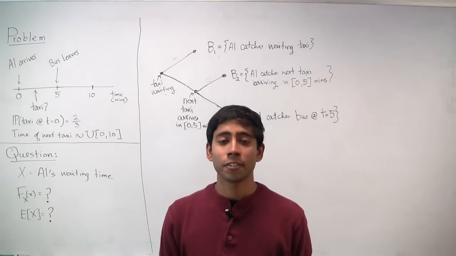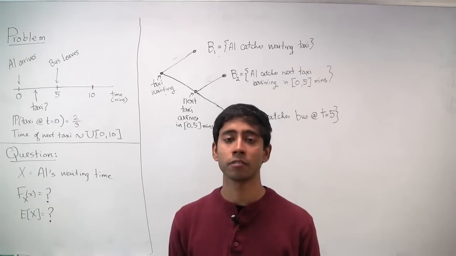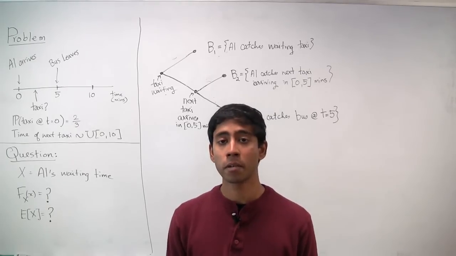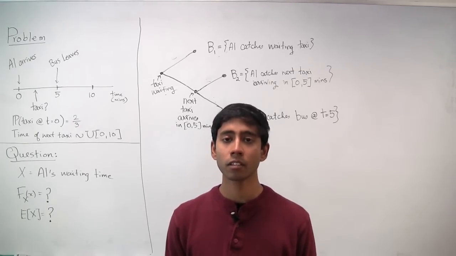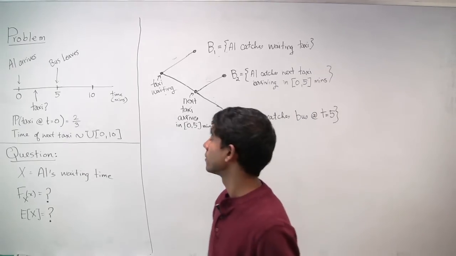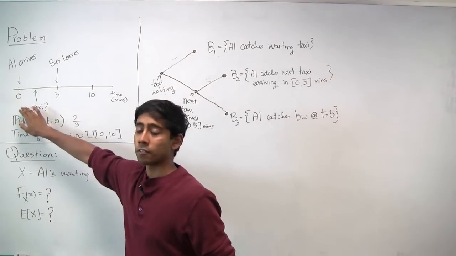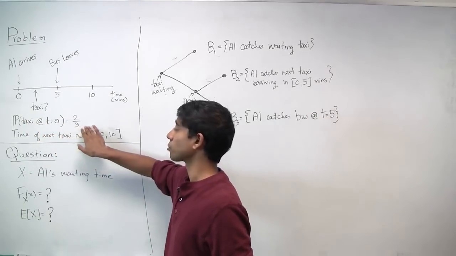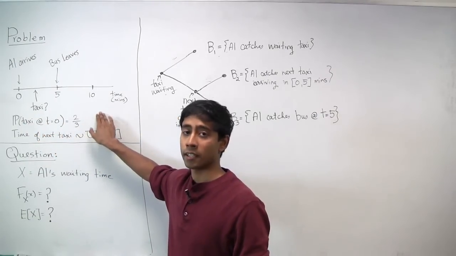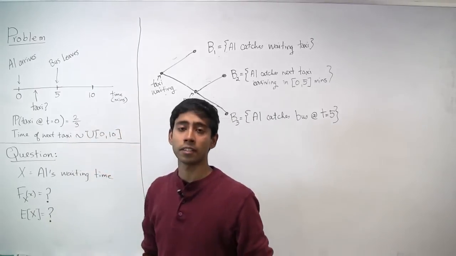Hi, in this video we'll look at an example in which we compute the expectation and cumulative density function of a mixed random variable. The problem is as follows. Al arrives at some bus stand or taxi stand at a given time, let's say time t equals 0. He finds a taxi waiting for him with probability 2/3, in which case he takes it. Otherwise, he takes the next arriving taxi or bus.